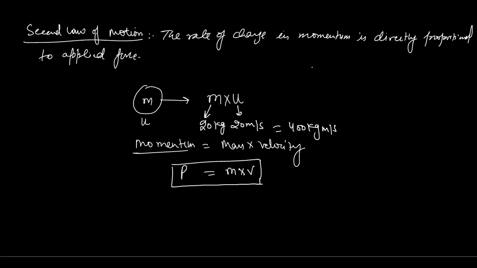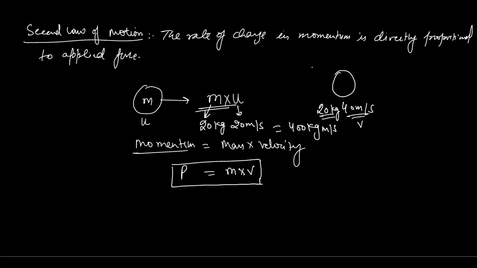So if I need to change the velocity of this moving object, let's suppose if I need to change this velocity from 20 meter per second to, let's suppose, 40 meter per second. That I'm changing this velocity to 40 meter per second. And the weight of this one is still 20 kg. So here this is the mass and this is the final velocity.